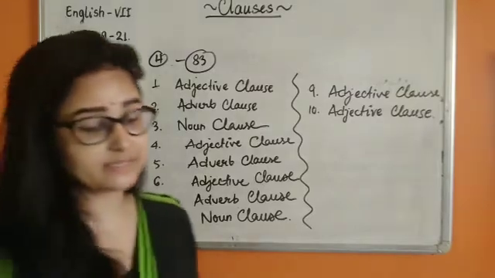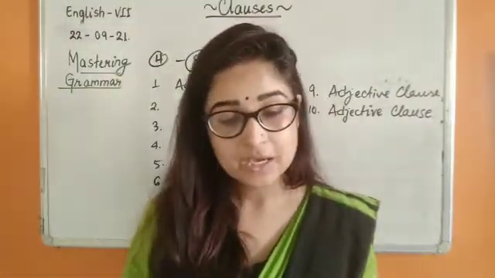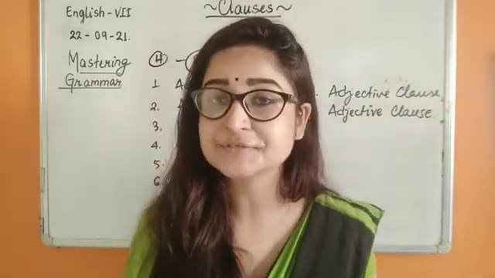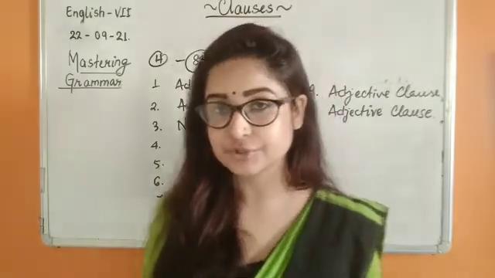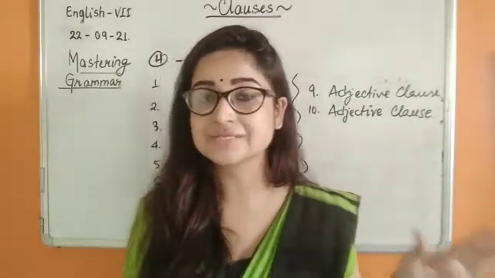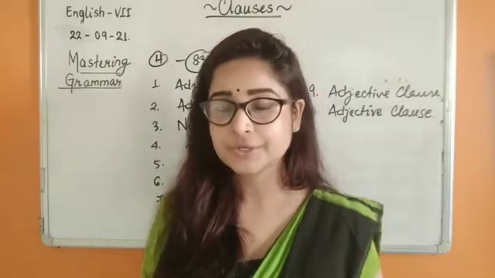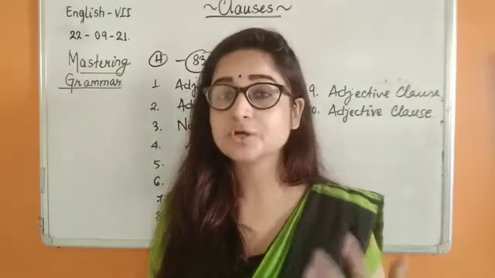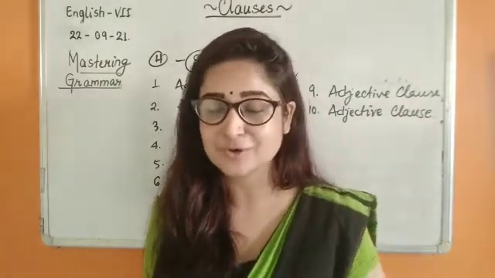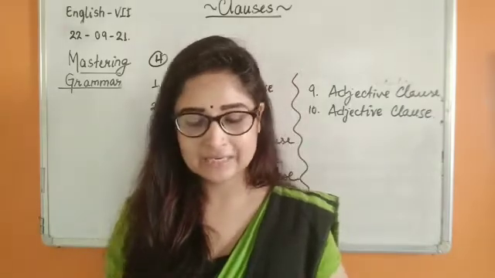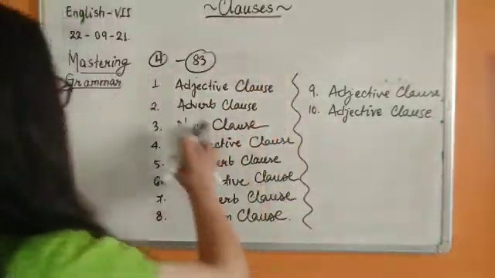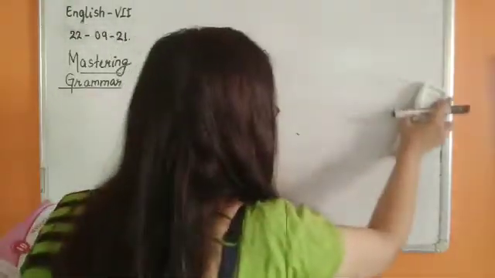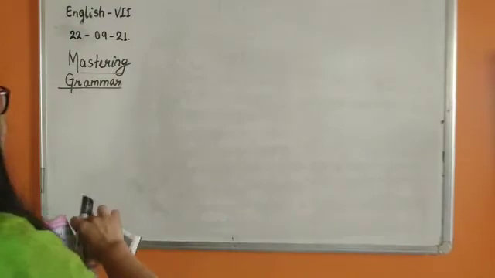Now we can move ahead with the next chapter, the different types of sentences. So children, you might think that ma'am, we had learned in our first chapter what the different kinds of sentences are. But children, in that chapter, we had learned about the various kinds of sentences according to their function. Now we are going to study sentences according to the structure they have. Because without knowing finite verbs, I could not have taught you this chapter in the first chapter. So we are going to continue and try to summarize this chapter in this video lesson, so that you might get an idea.